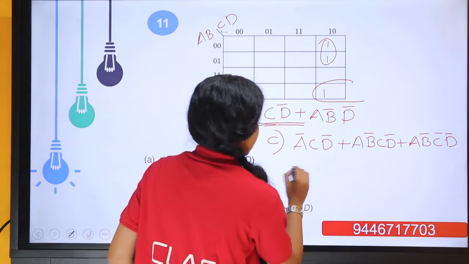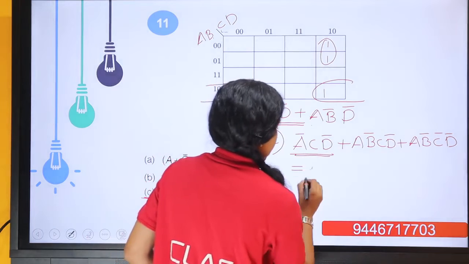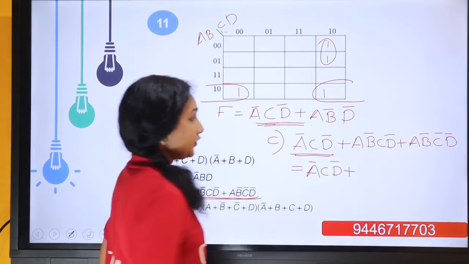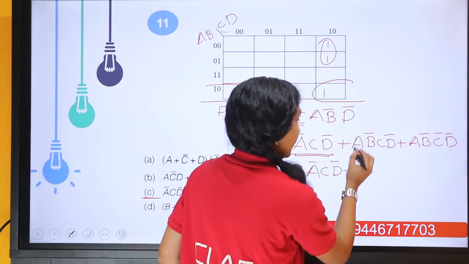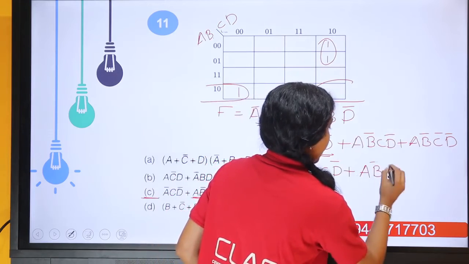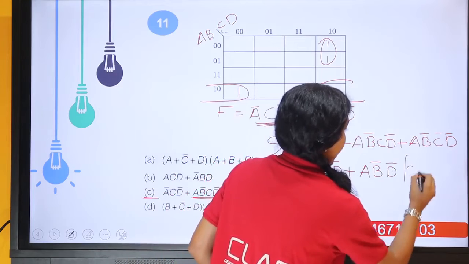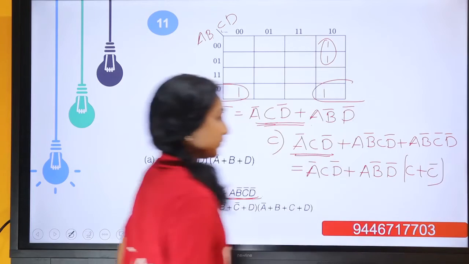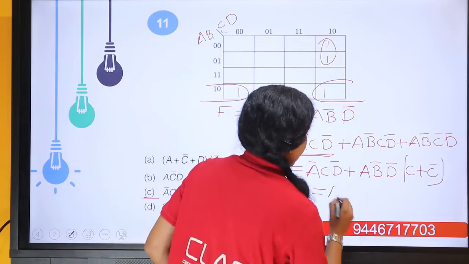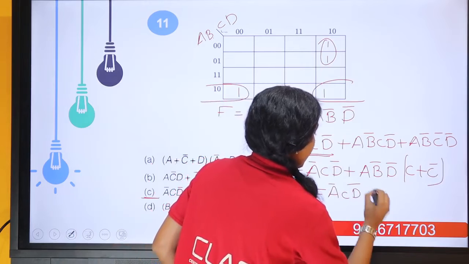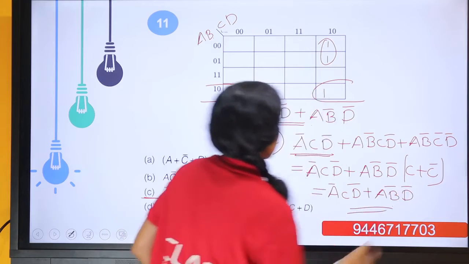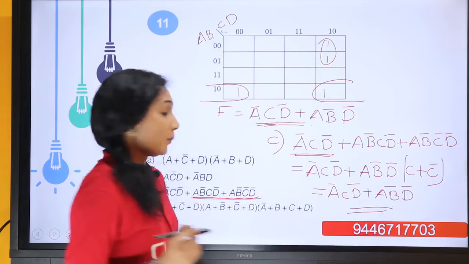So if we simplify this, keeping the first term as such, A bar, C, D bar, or from these 2 terms we have A, B bar, D bar, and C or C bar. Okay, C or C bar equal to 1. So the final answer will be A bar, C, D bar, or A, B bar, D bar. So it is similar to our minimal SOP form.